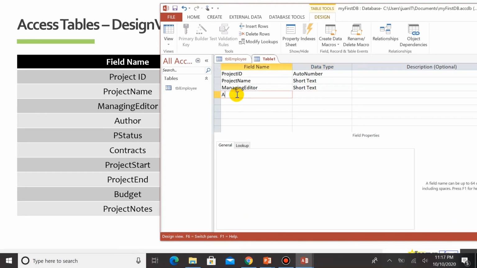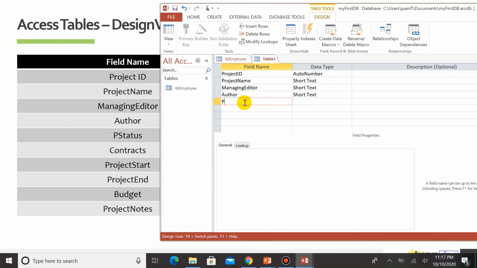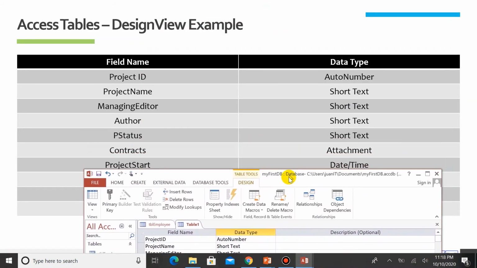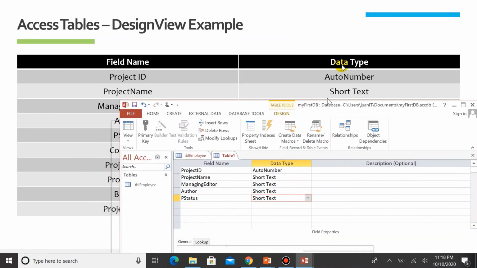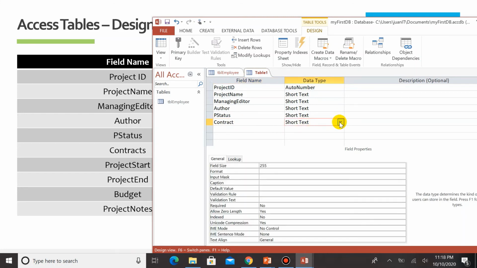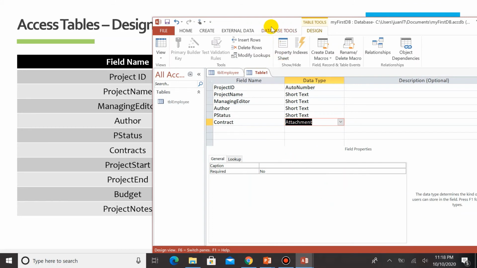Okay, next is author. Short text also. P status. What is P status? P status is also a short text. So contract as attachment. Next. Contract as attachment. Okay, so the default is short text. Click on the drop down and then attachment. You'll have attachment there.